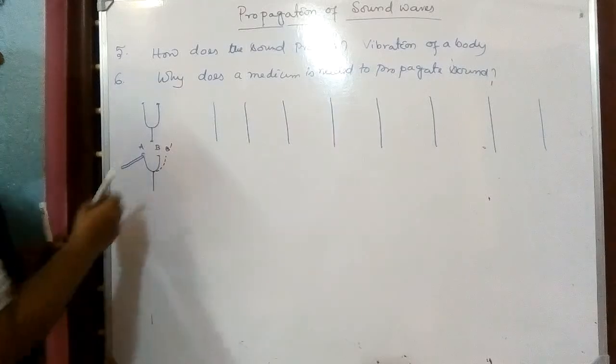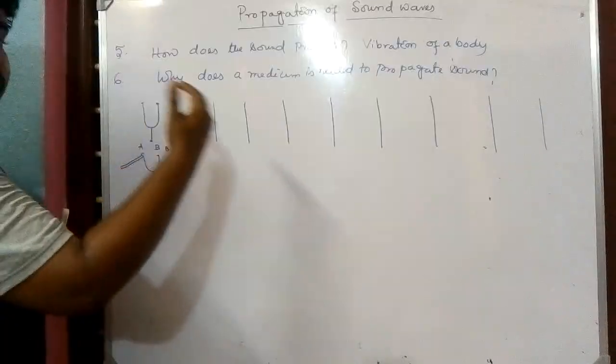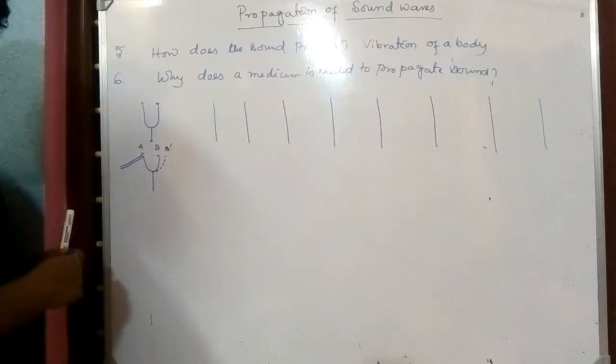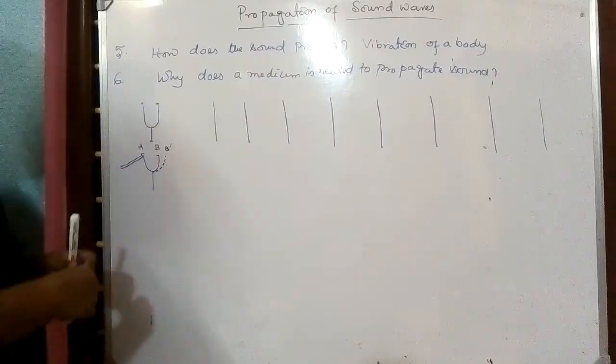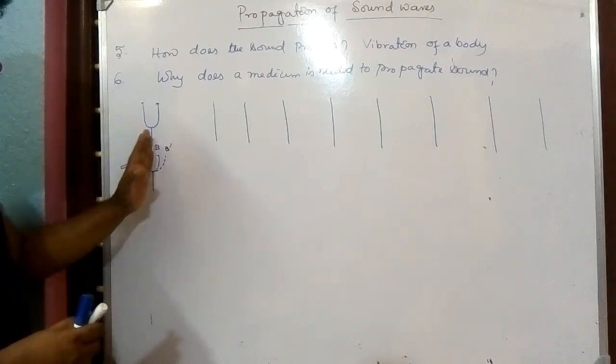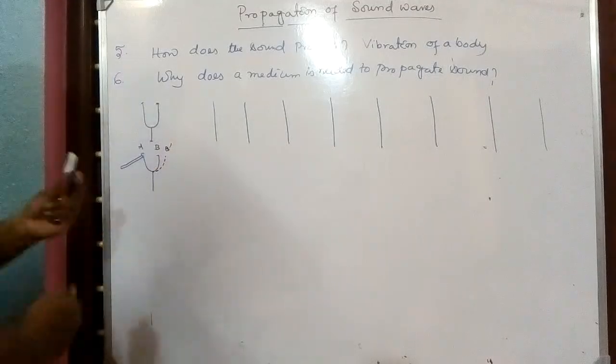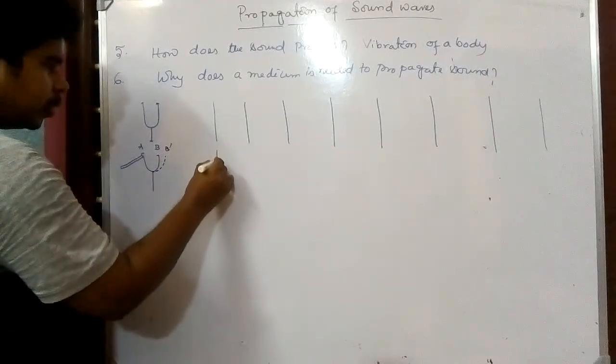As it moves to the right hand side, the particles of the medium get attracted by it. Initially no vibration, no attraction, but when the vibration starts, as the position of B is changed, the particles of the medium are attracted towards it.